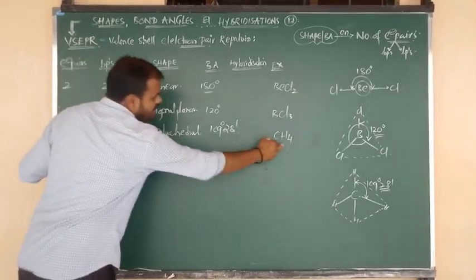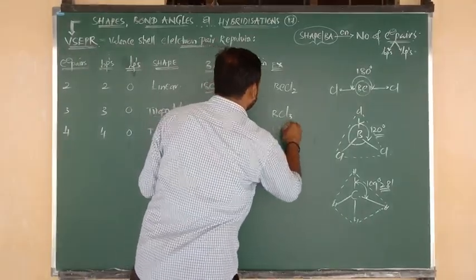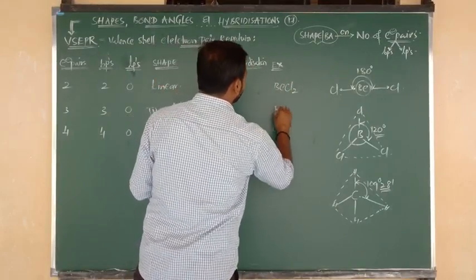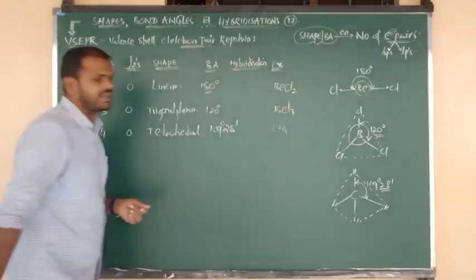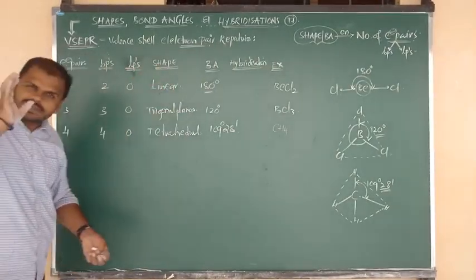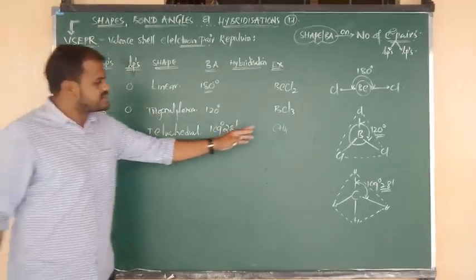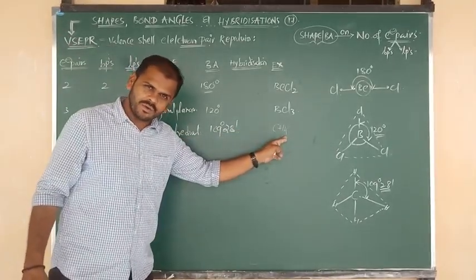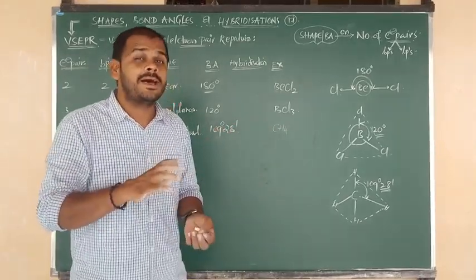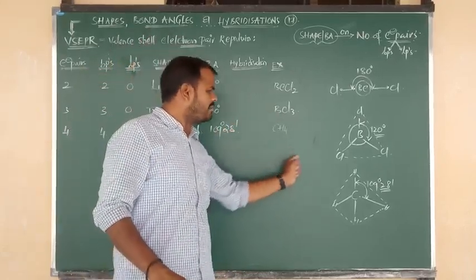What is the formula of methane? Methane formula is CH4. What is the formula of boron trichloride? Boron trichloride formula is BCl3. Everything I have already given to you along with structures. Now listen carefully, all of you, beta. So let me consider first of all methane, formula CH4. In that, the central atom is carbon. They will ask you the question: what is the hybridization of carbon in the methane molecule?